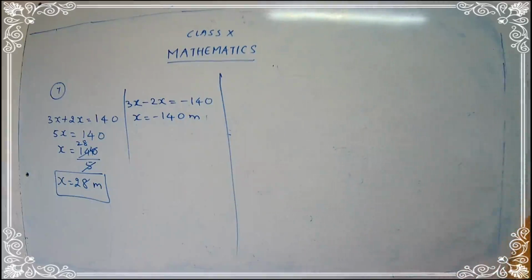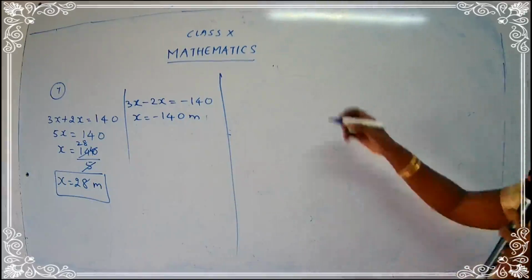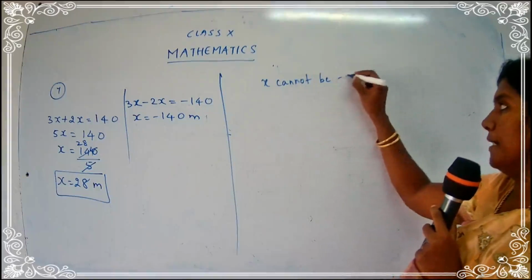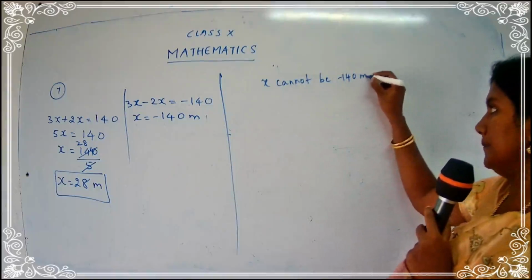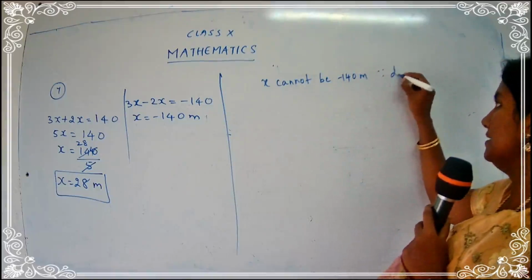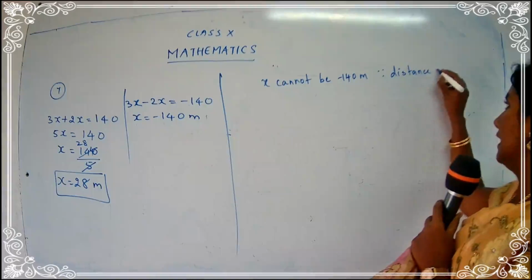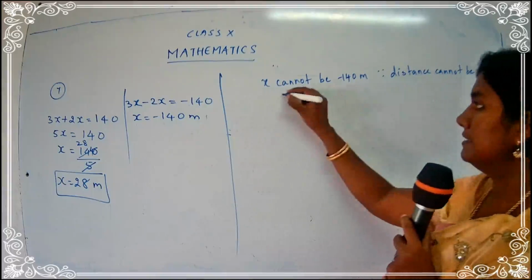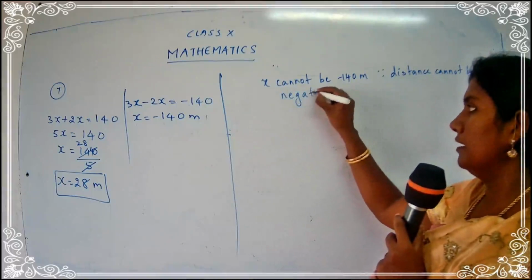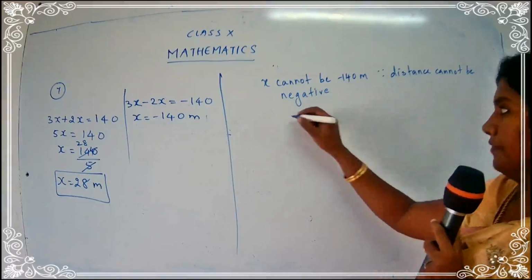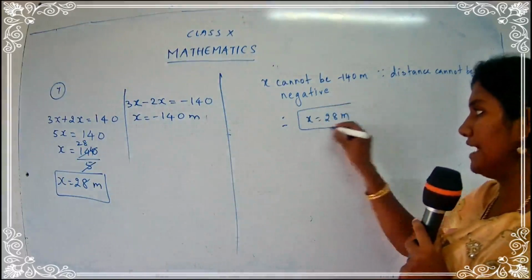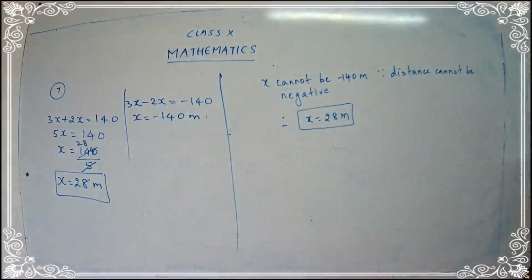Write down, x cannot be minus 140 meter since distance cannot be negative. Therefore, x is equal to 28 meter. So we have to consider the value for x as 28 meter.